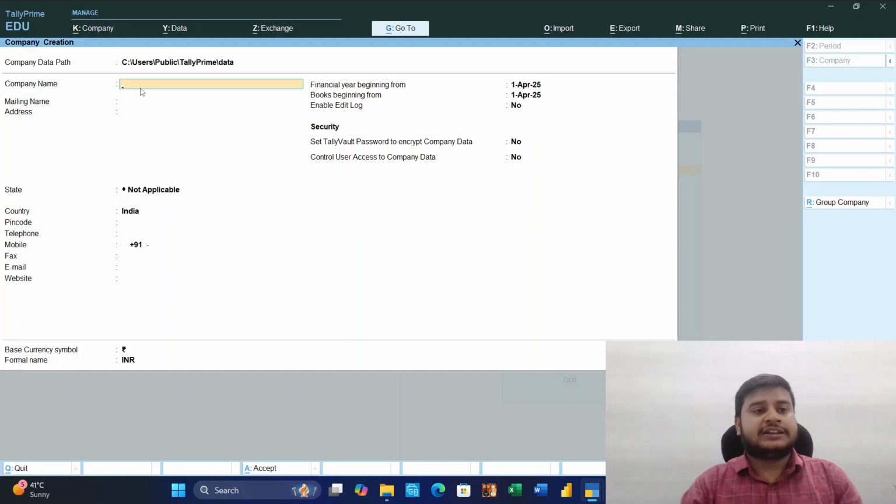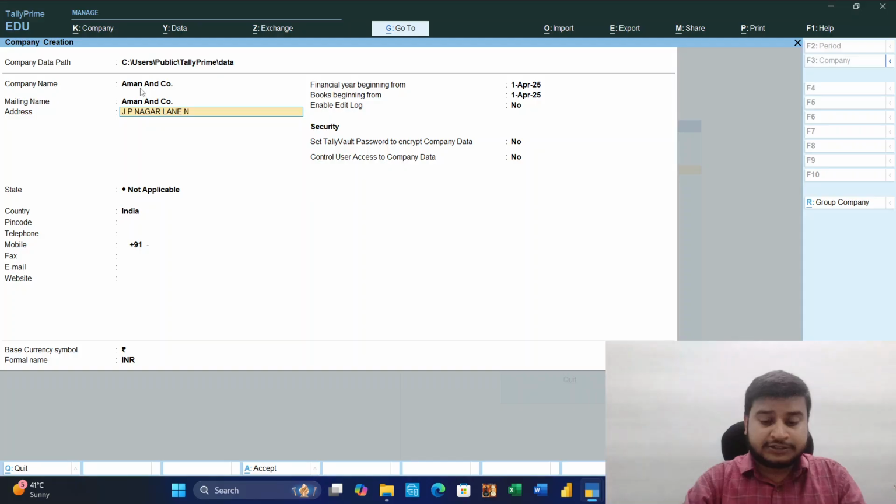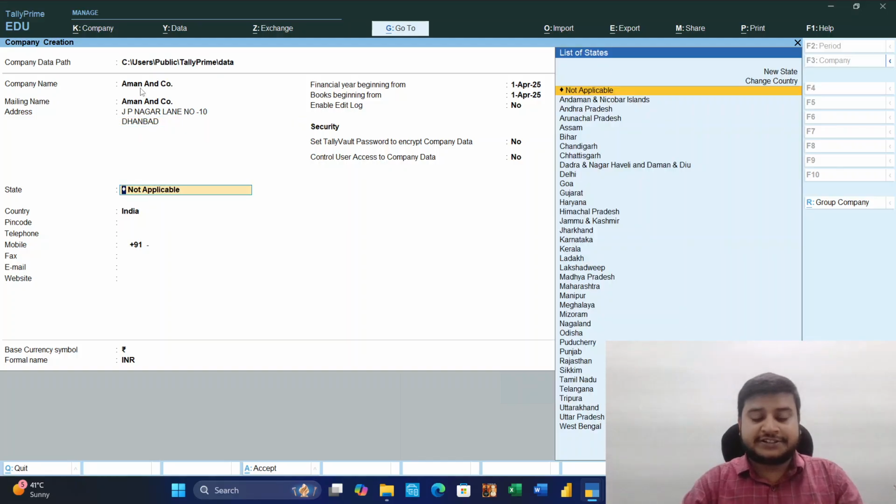So first of all, company name. I am putting my name only. Company mailing address will be the same as Aman and Company. Then address, where main, ten Dhanbad.